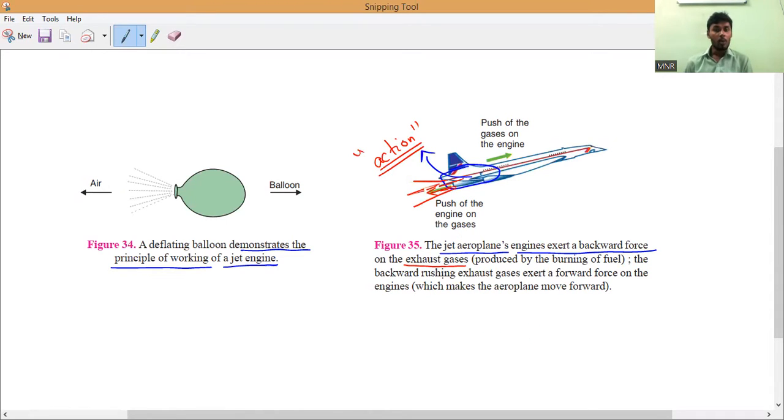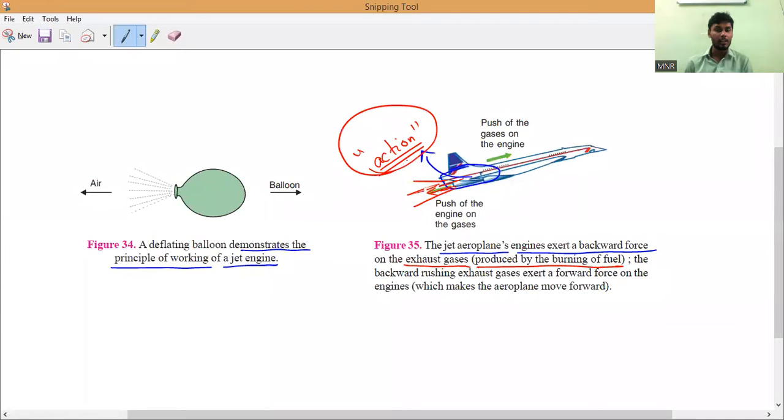Understand? So more gases. The jet aeroplane's engine exerts a backward force on the exhaust gases. How are the gases coming? Here you can see how the gases are coming, produced by the burning of fuel. So the jet aeroplane is exerting force on the gases. That is what we call action.